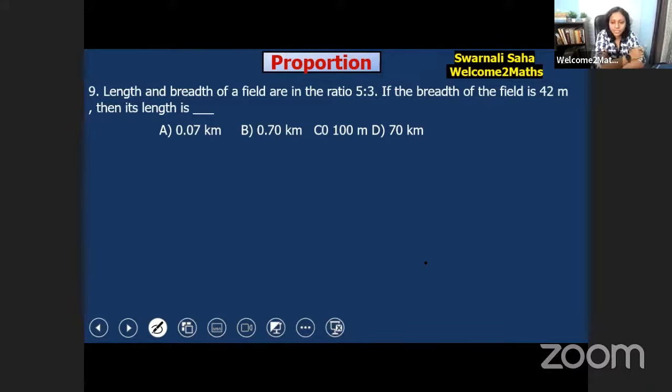So now let's solve the question. Length and breadth of a field are in the ratio 5:3. If the breadth of the field is 42 meter, then what is the length? No, the screen is not blurred. Everyone watch carefully and clearly. Many of you have already given answers, so let's check them.